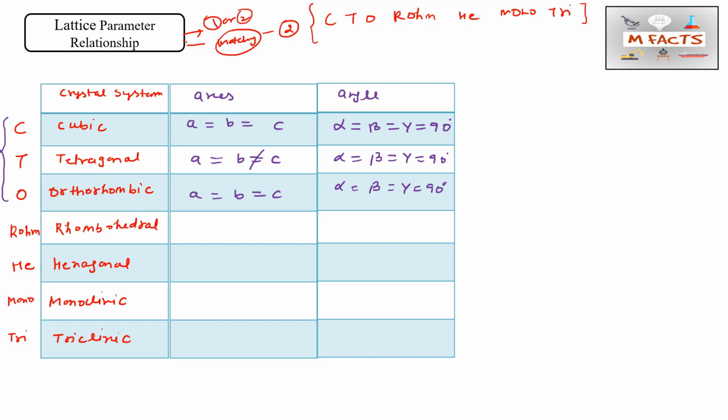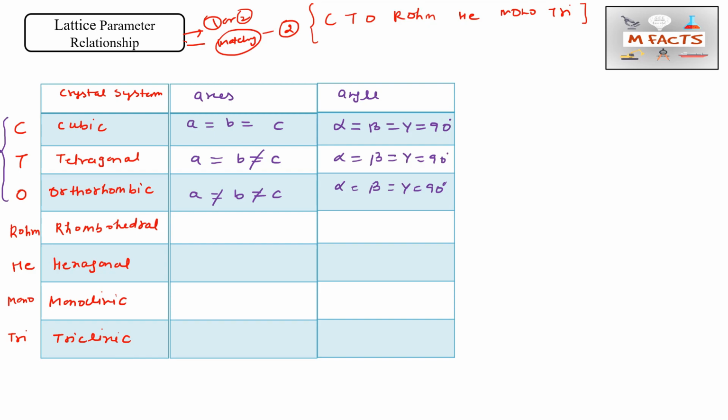One parameter. And again for orthorhombic we will cross both. So this is the relationship between the axes and angles for CTO, meaning cubic, tetragonal and orthorhombic. And in the same way we will try to do it for rhombohedral, hexagonal, monoclinic and triclinic.